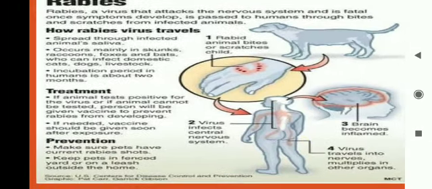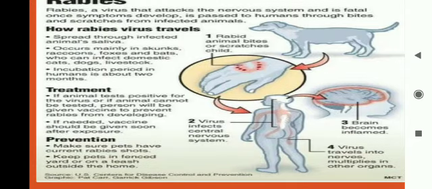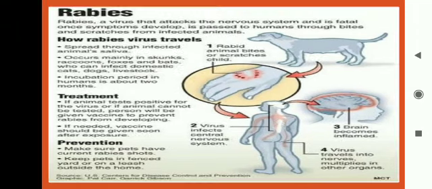So in this picture you can clearly appreciate a little bit of pathogenesis, or you can say the transmission of the rabies virus. A rabid animal bites or scratches a child, the virus will infect the central nervous system, then the brain becomes inflamed and the virus travels into the nerves and multiplies in other organs. So this is basically the overview of all the lecture that we have done.